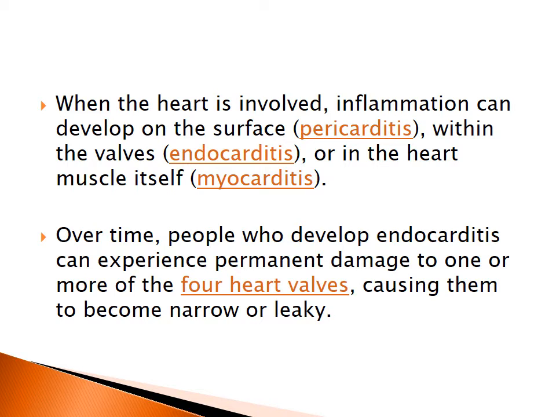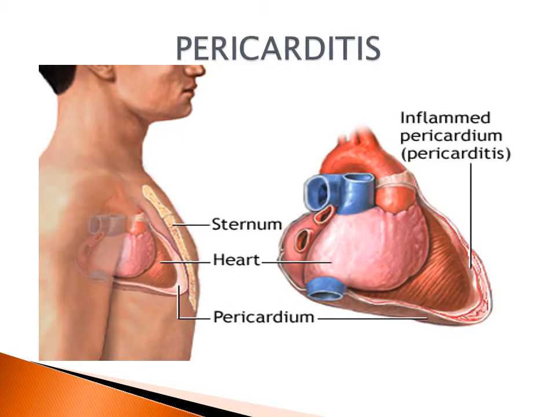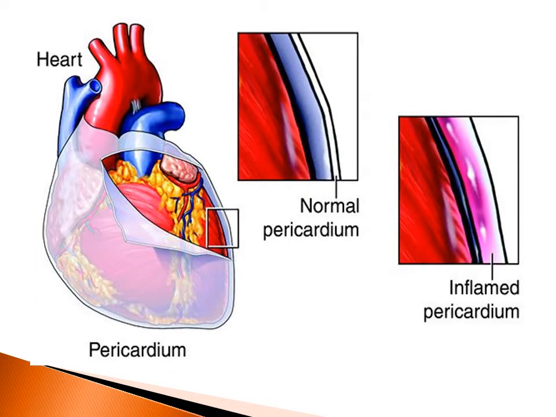And as we know, the valves either become too hardened or become leaky valves. Now coming to the first condition, that is pericarditis. Looking at this picture, it is nothing but the inflammation of the heart, and I'm just showing you how a normal pericardium looks like.